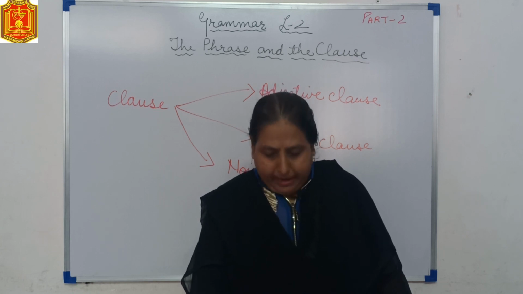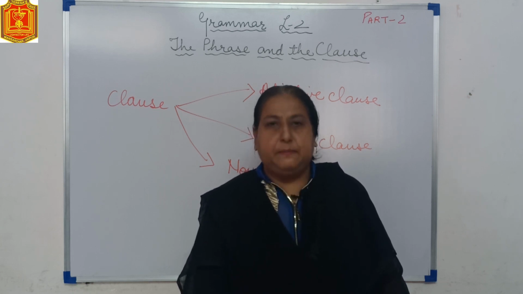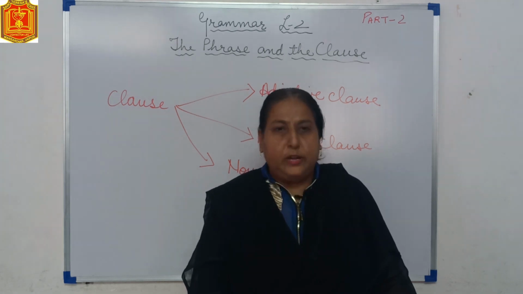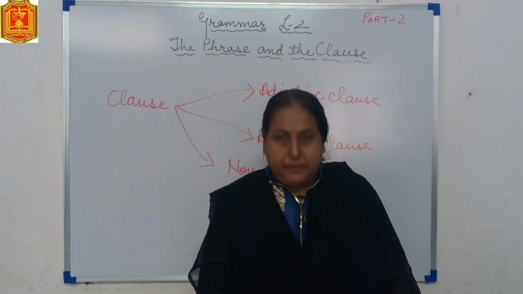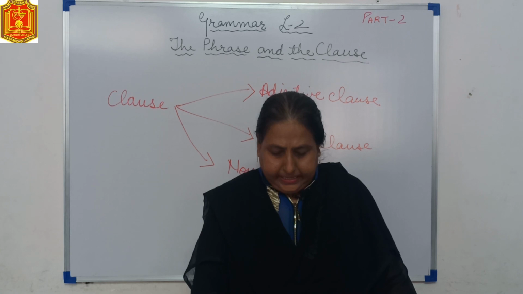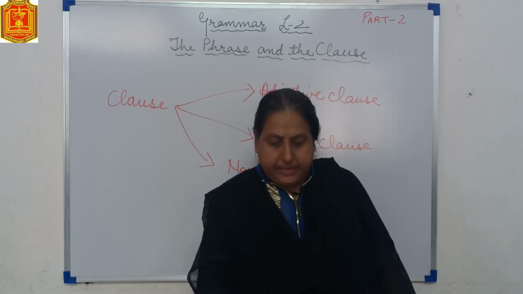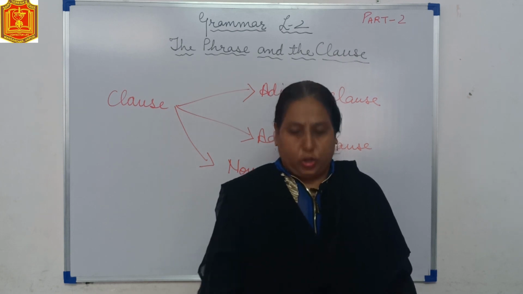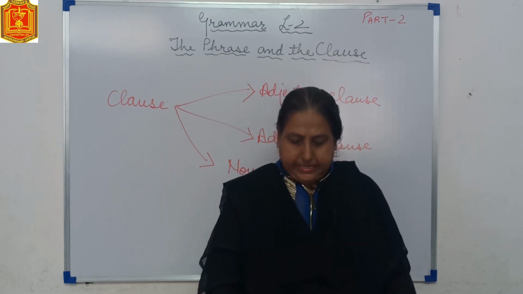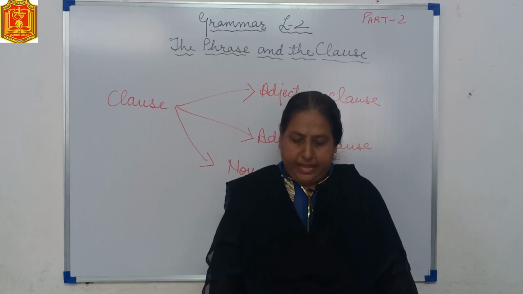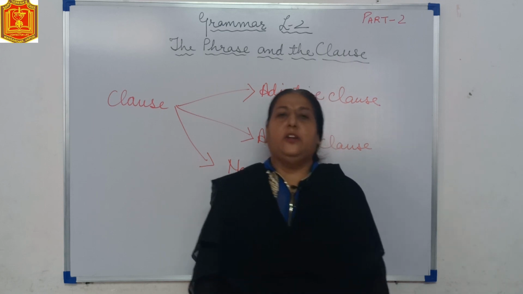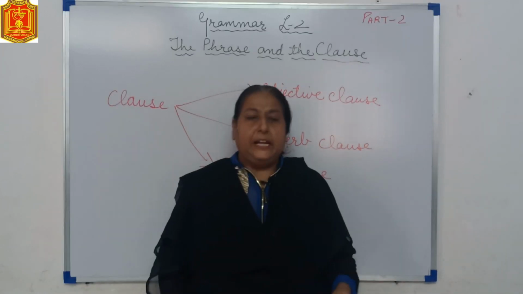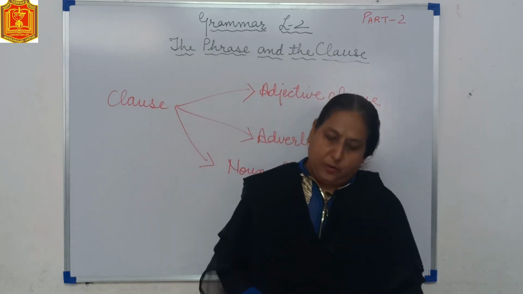Fourth sentence, my uncle who lives in Kanpur is a businessman. Underline who lives in Kanpur. Fifth sentence, this is the same house that the terrorist occupied. Underline that the terrorist occupied. Sixth sentence, this is the same story that we have been hearing since childhood. Underline that we have been hearing since childhood.